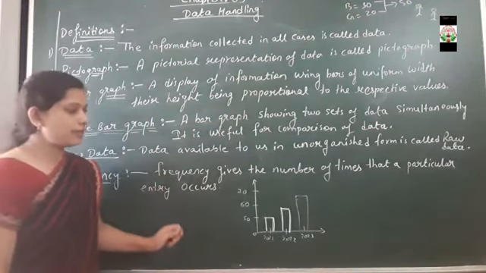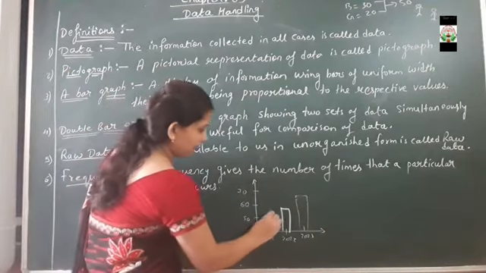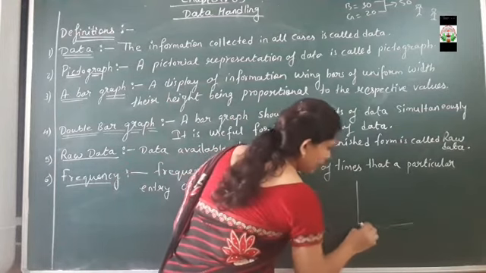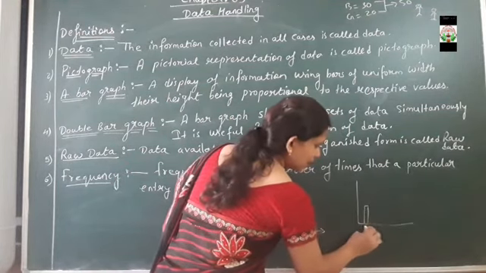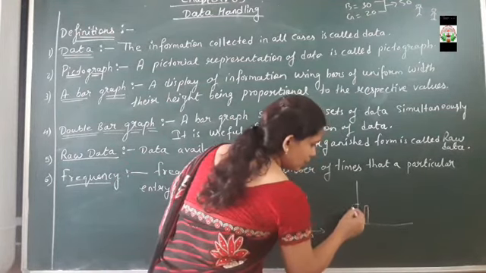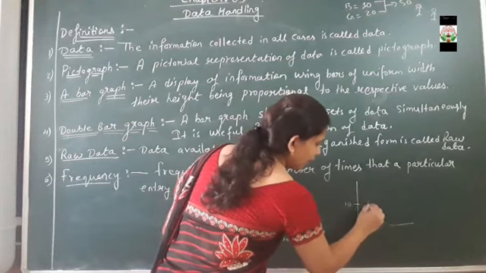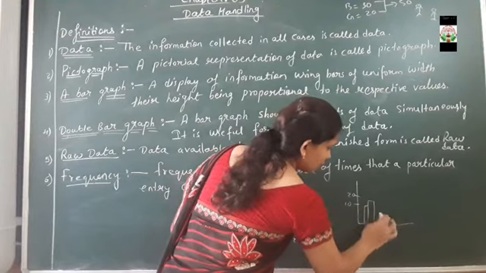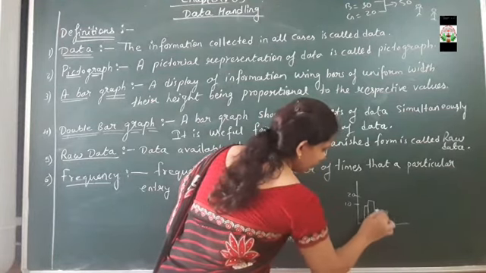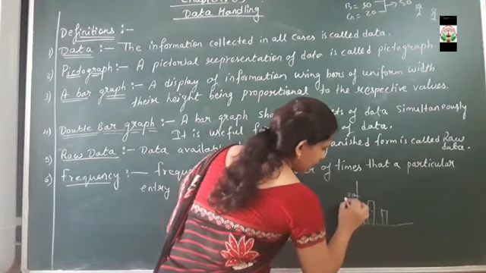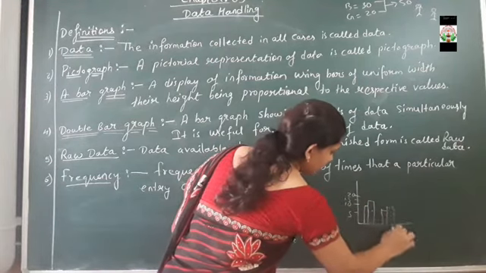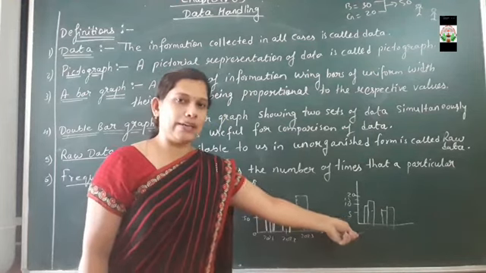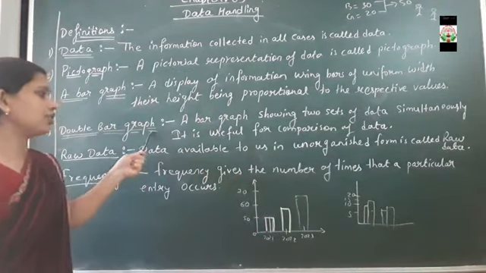Then second one comes, the double bar graph. Double bar graph means, suppose in a graph we divide the bars, as you know. The number of boys present is 10, then the number of girls present is 20, then again the number of boys is 5, here 5, here 15, and the number of girls is 15. So this kind of graph is said to be a double bar graph. Clear? Here the definition is being given.